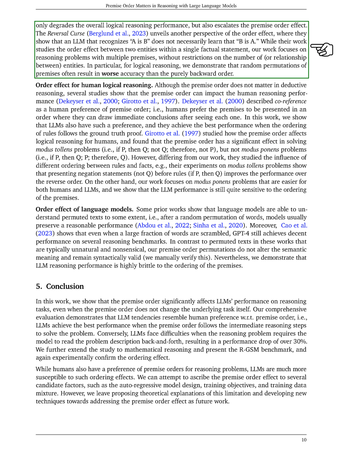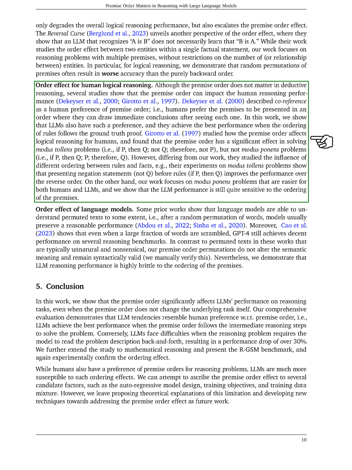The reversal curse offers another perspective on the order effect, demonstrating that recognizing A is B does not imply understanding B is A. While their work focuses on the order effect within a single factual statement, our research explores reasoning problems with multiple premises. The premise order effect on human logical reasoning has also been studied, showing that while premise order does not affect deductive reasoning, it can influence performance. For example, humans tend to prefer premises to be presented in an order that allows for immediate conclusions. Our findings suggest that LLMs share this preference, performing best when the ordering of rules aligns with the ground truth proof.